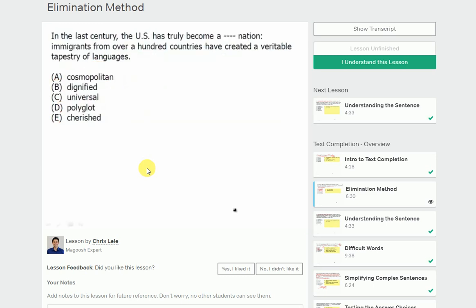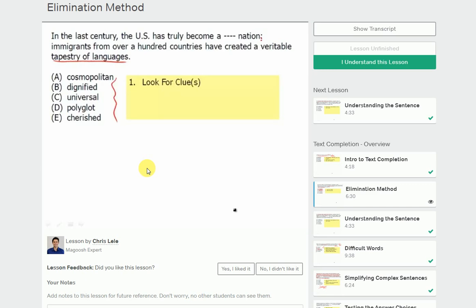Let's try using that logic on the next sentence, and I will read it. In the last century, the U.S. has truly become a blank nation. Notice the colon, we're going to define what sort of nation. Immigrants from over 100 countries have created a veritable tapestry of languages. So, again, you can try to come up with your own word, or you can here look at the clues. So, here's this tapestry of language. It seems to be a nation of people who speak many languages. And so that's good enough for our own word or own phrase. We want a word here that means speaking many languages.